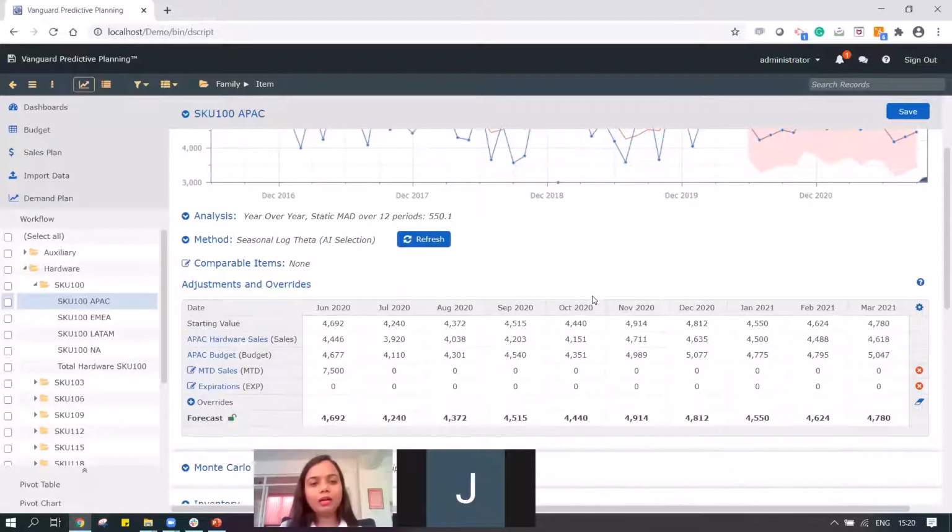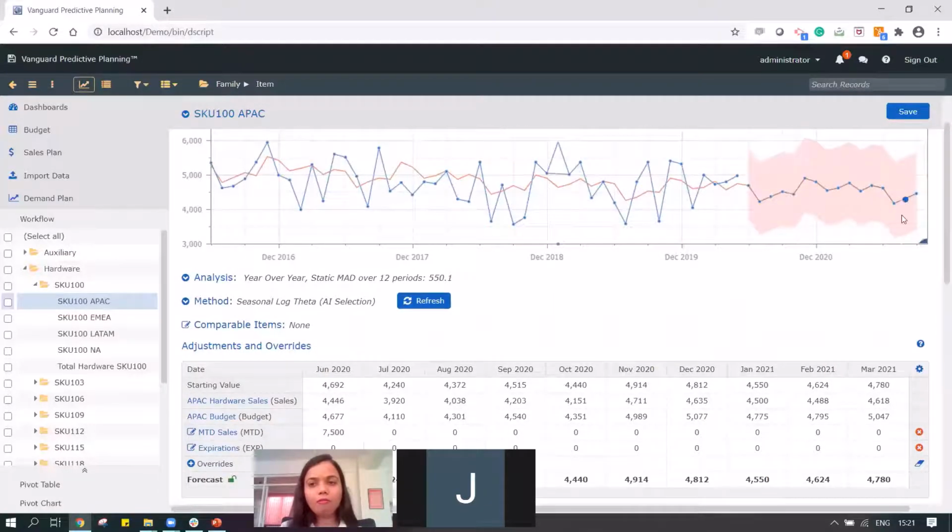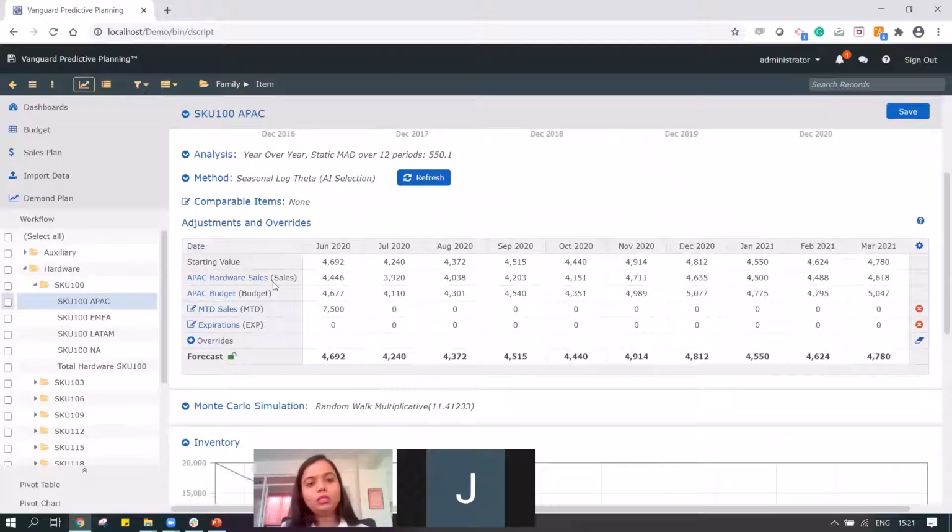Followed by this starting value, we also need inputs from different teams, and that's what you can see over here: apart from my baseline figures, I can see my numbers from the sales team. The sales guys have given me the number of 4,446.